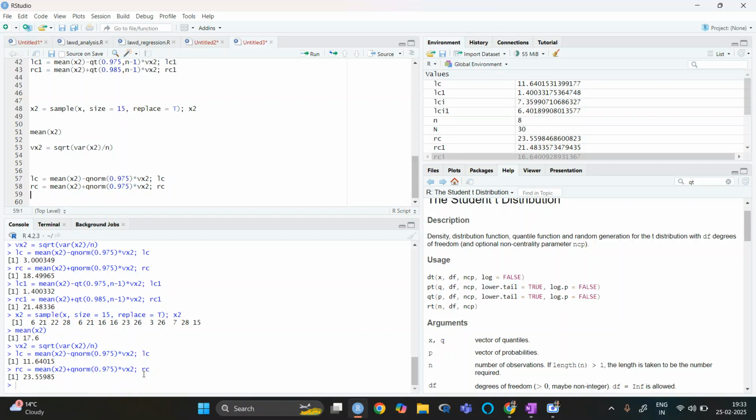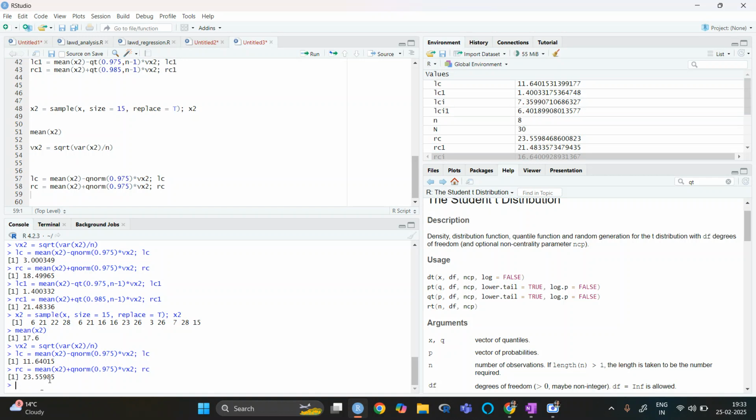Now what we have is 11 to 23. Previously it was 3 and 18, so the difference was 18 minus 3, which is 15. Right now it is 23 minus 11, so it is near about 12.